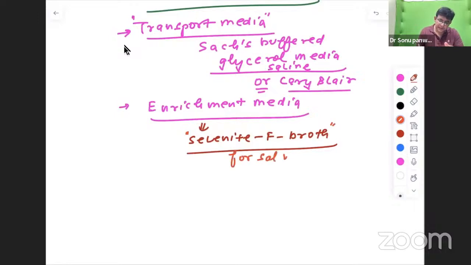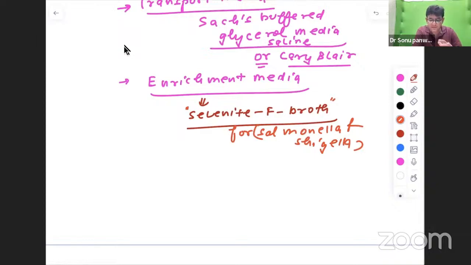So basically, Salmonella and Shigella go hand in hand. If we talk about the transport media also, same: Salmonella, Shigella, Sach's buffered glycerol saline. Enrichment media, selenite broth, for Salmonella and Shigella both. And enrichment, as the name suggests, enriches the counts of whichever bacteria you want to grow properly.